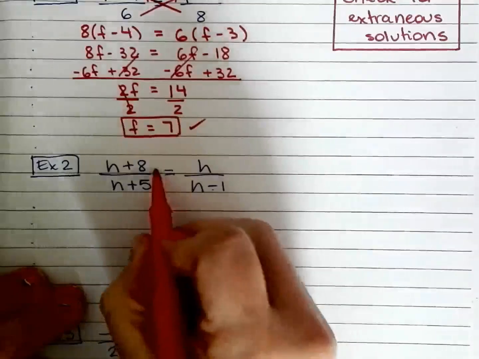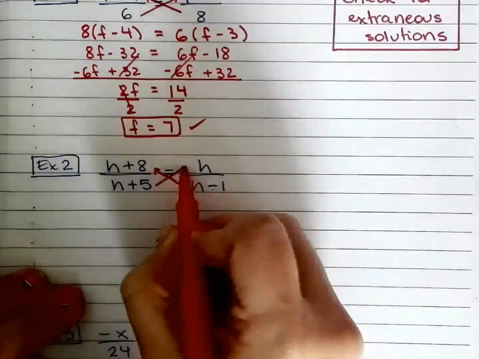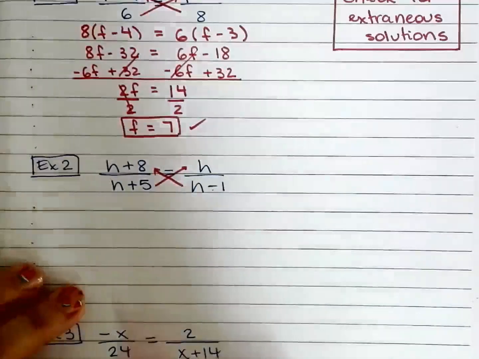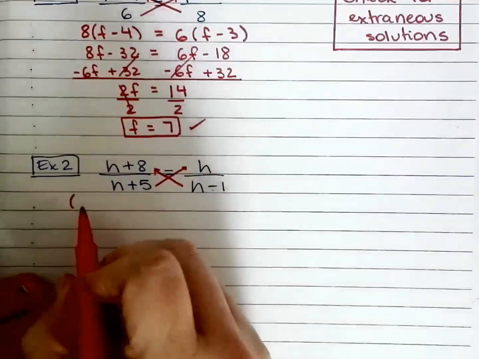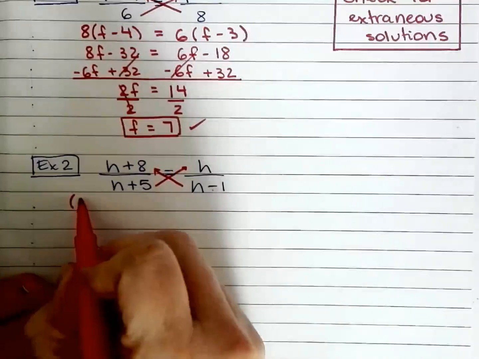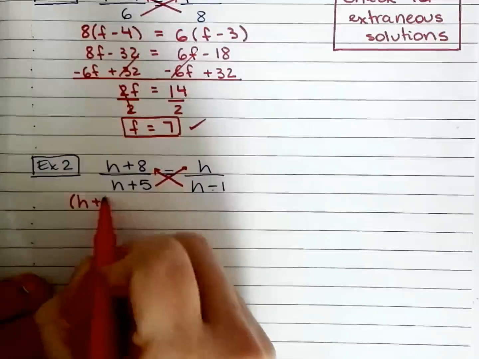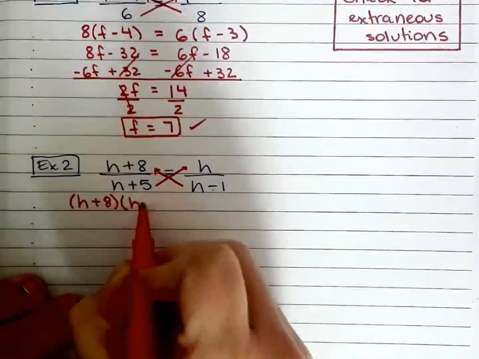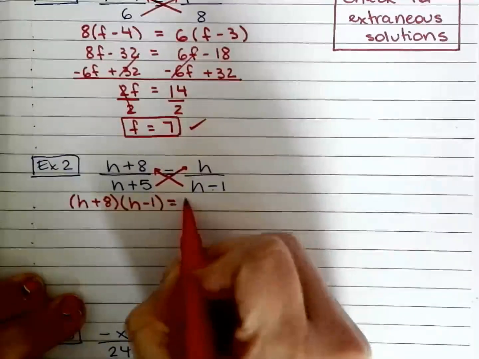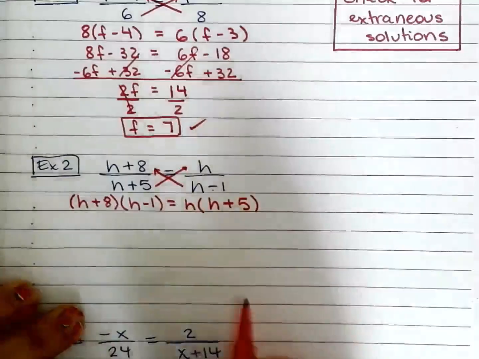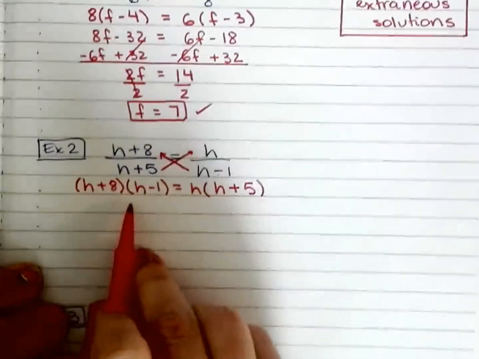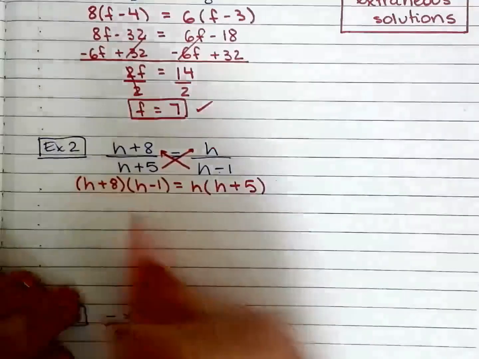Number 2. Again, cross multiply. So equals h plus 5. Now you can either do the box or do FOIL there.